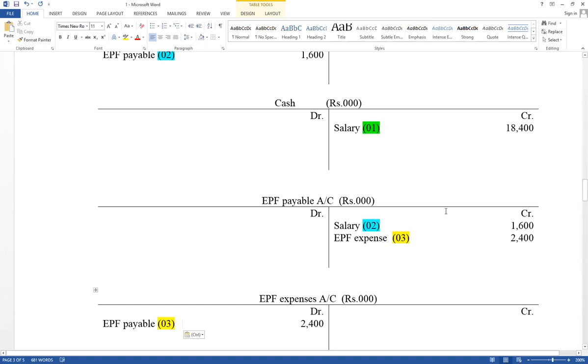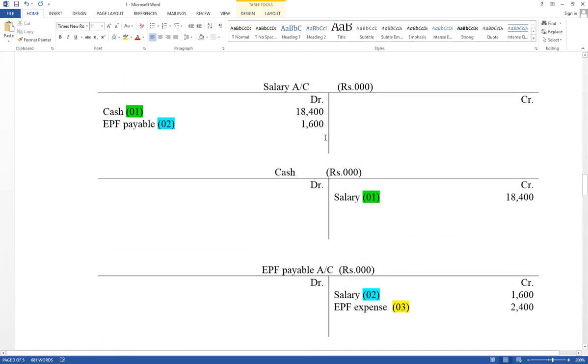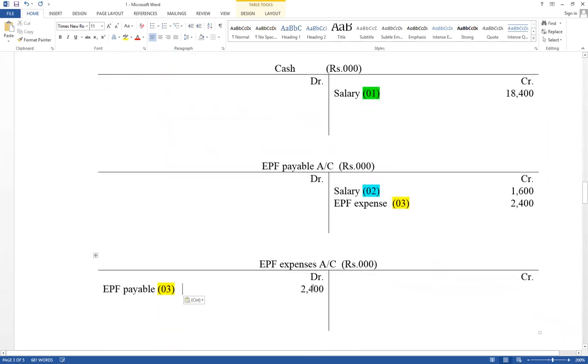Think about double entry. First one, net salary paid in cash. Cash account credit, salary account debit. And second one, contribution of employee for EPF. Salary account debit, EPF payable account credit. And contribution of employer for EPF. EPF expense account debit, EPF payable account credit. This is where you record EPF.